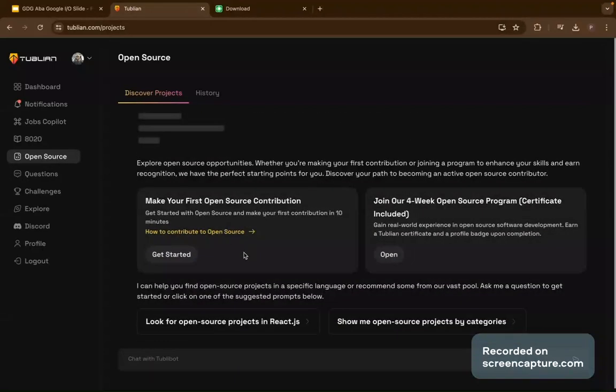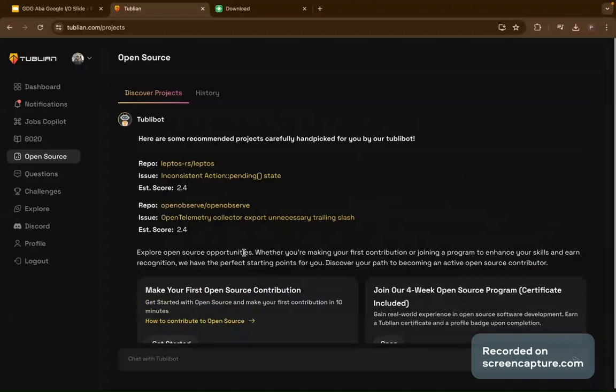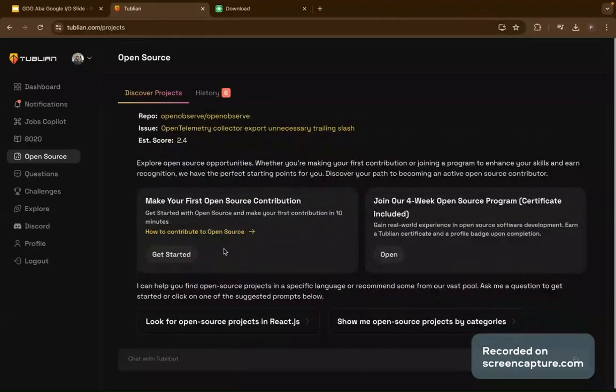With the way we built this platform, you can make your first open source contribution in less than 10 minutes. All you need to do is come here and click on get started and then start contributing to open source. But that's not what I want to show you. That is way beyond you making your first open source contribution, right? So here I can say I want to contribute to an education open source project.